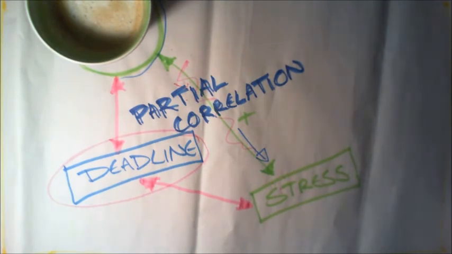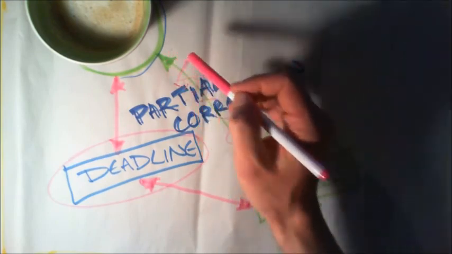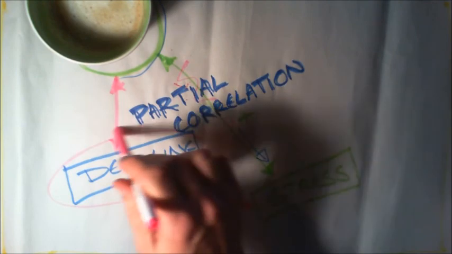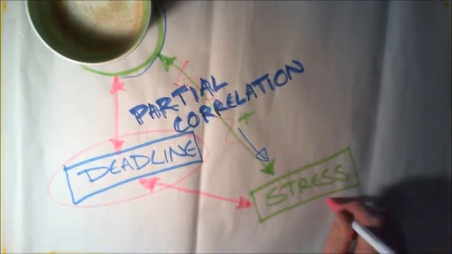I cannot even begin to explain to you the maths, largely because I don't have a clue what they are. You don't need to understand them either unless you're going further. But what SPSS will do when you do a partial correlation, which we're going to give you some instructions for in class, is it will partial out, which is just a fancy way of saying put aside, the correlation between deadline and stress and see whether this relationship between stress and coffee consumption is still there after you've already accounted for this.